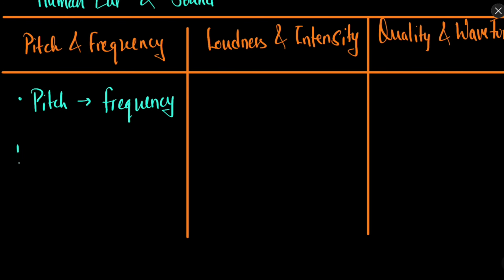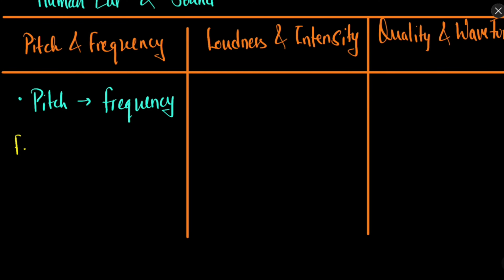So if somebody has high pitch, or let's try to only discuss humans.